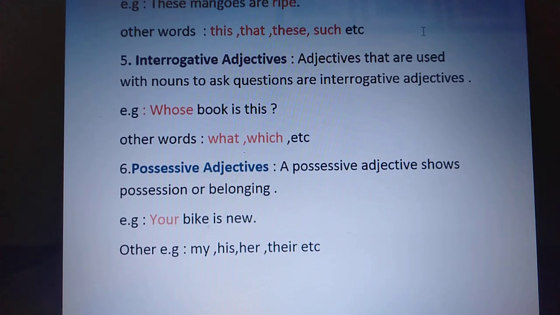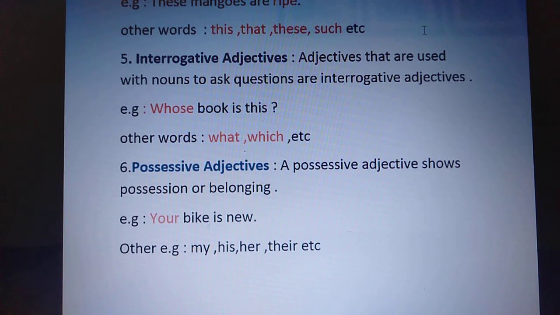Next is possessive adjective. What is a possessive adjective? A possessive adjective is where you are showing a possession or a belonging. That means something which belongs to you or to your friend or to your neighbors, to his sister, her sister. So what word are you going to use? Your bike is new. That means you are showing that your friend may be having the bike. So here for the bike you have used your. That is a possessive adjective. Other examples can be my, his, her, their, etc. These are the words basically which are used for possessive adjectives.